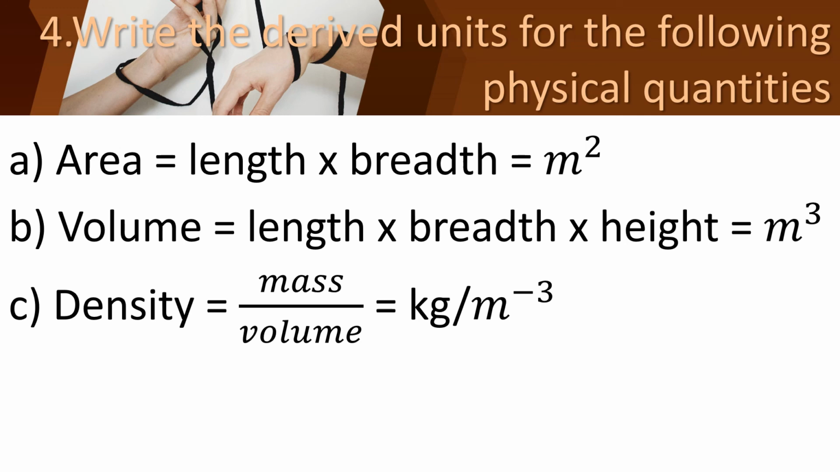Okay, so what is area? Area, length into breadth, so meter square. Okay, derived unit is meter square. Okay, for finding volume, length into breadth into height. So what is the derived unit? Meter cube. Okay, and then density, what is the formula? Mass by volume. Okay, so what is the derived unit? Kg per meter power minus 3.